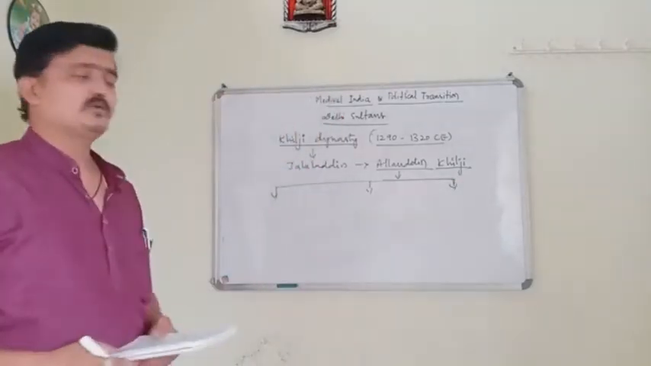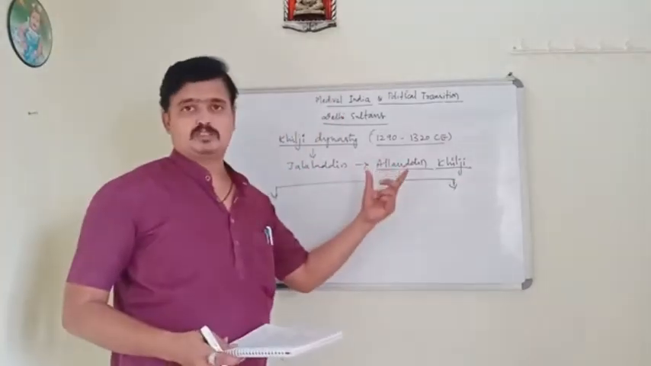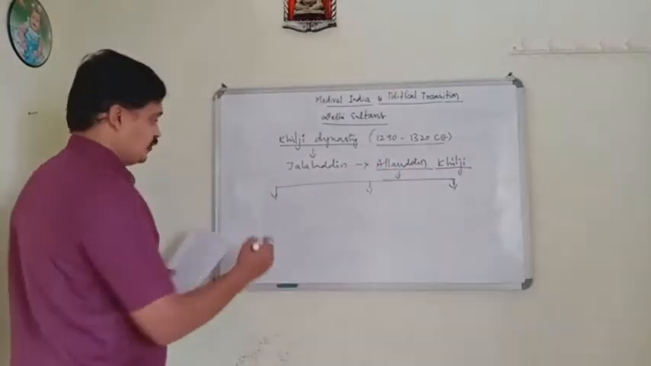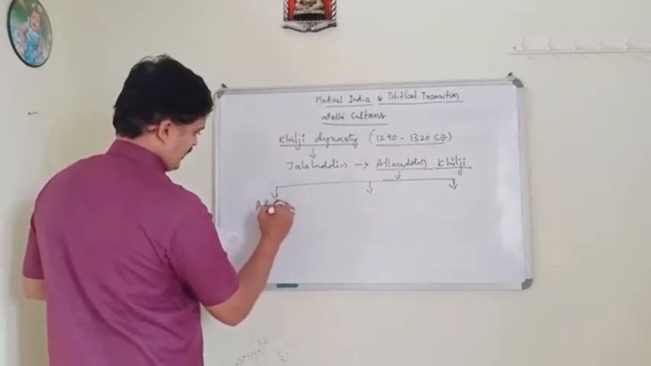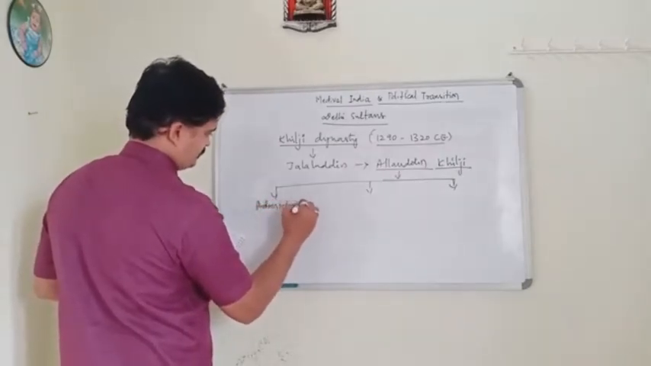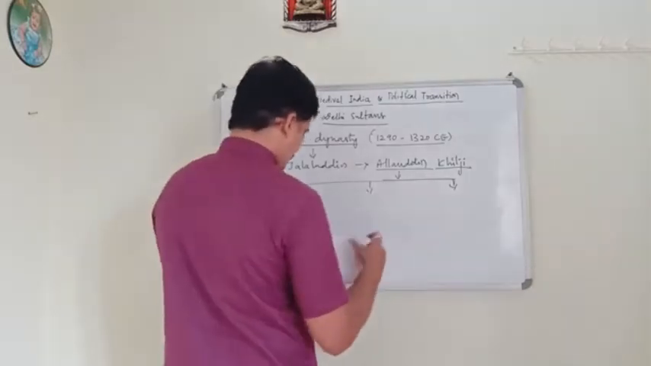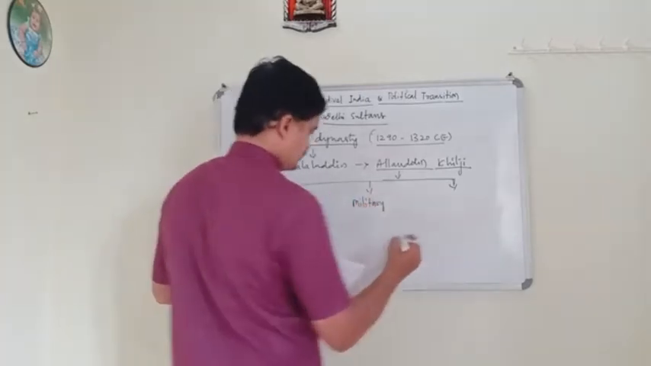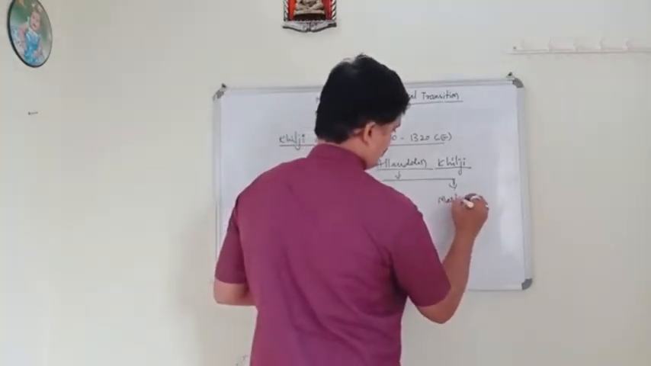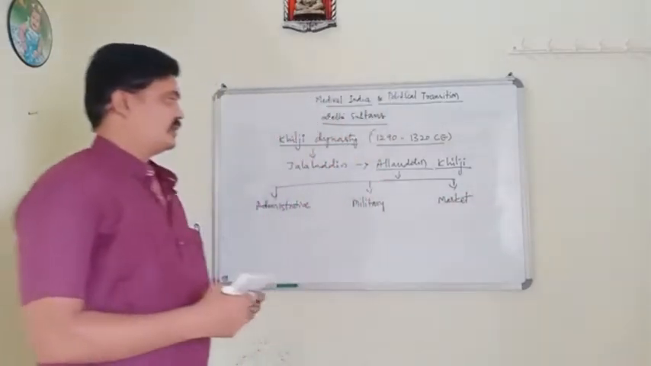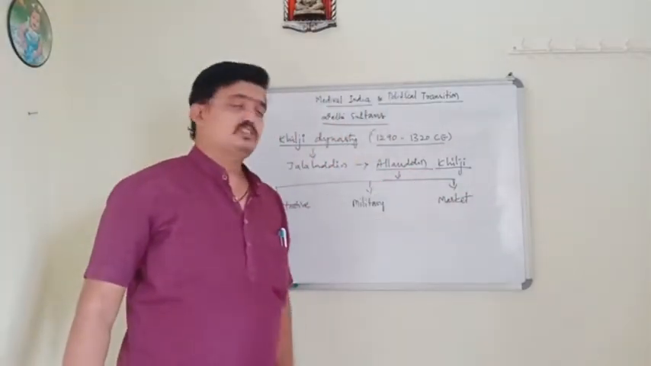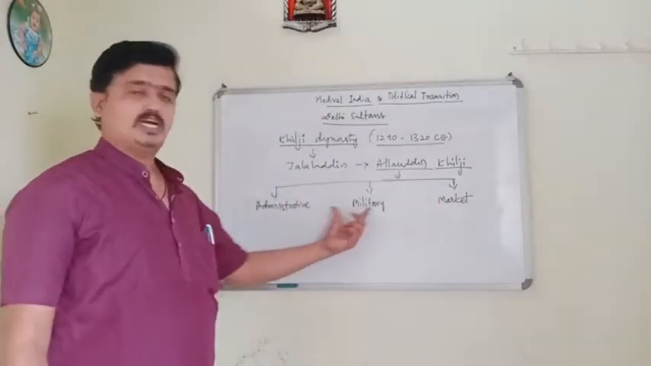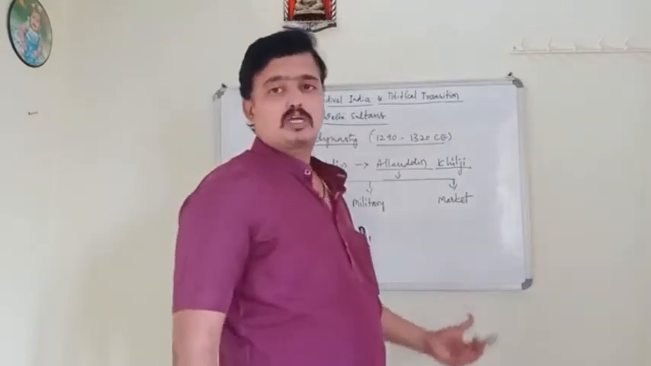Reforms classified into three. The administrative reforms of Alauddin Khilji are classified into three categories: administrative reforms, military reforms, and market reforms.